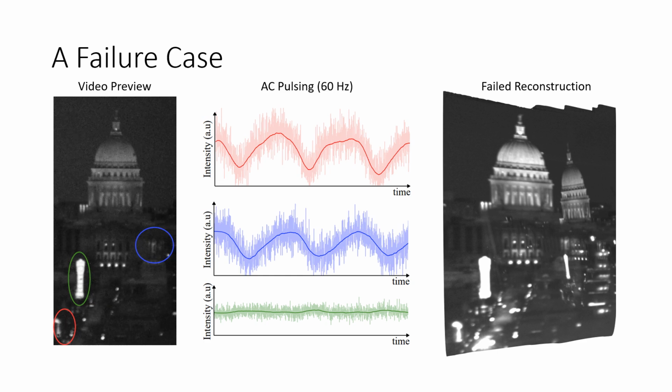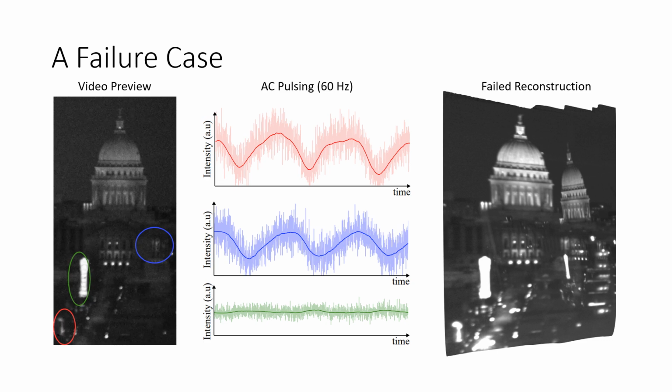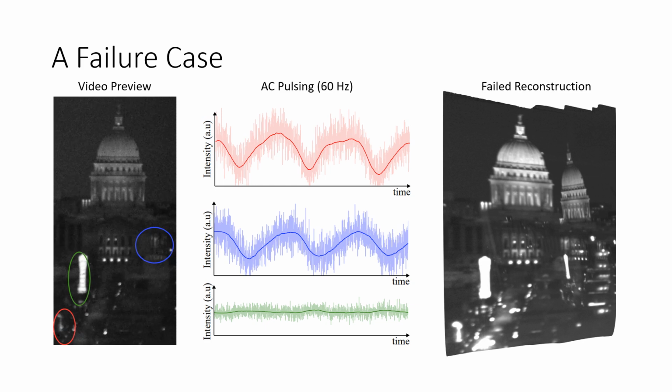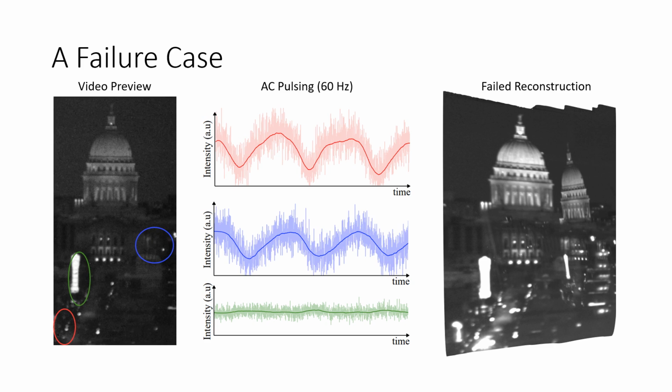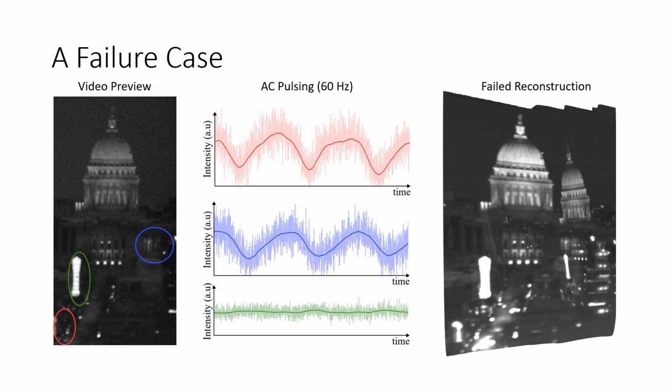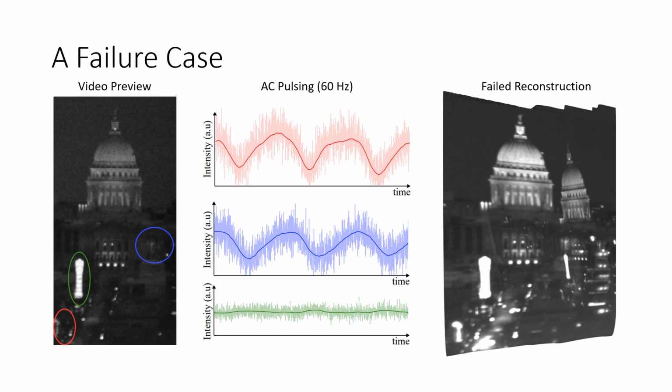Finally, I want to show a quick example of when this method fails. Here we have a sequence shot at night and illuminated exclusively by artificial lights. Notice that our hardware prototype is fast enough to detect and even measure the flickering of artificial lights due to the electric grid. While this can be useful in its own right, it causes the underlying registration algorithm to fail as a key assumption of feature-based matching, namely brightness constancy, is violated.